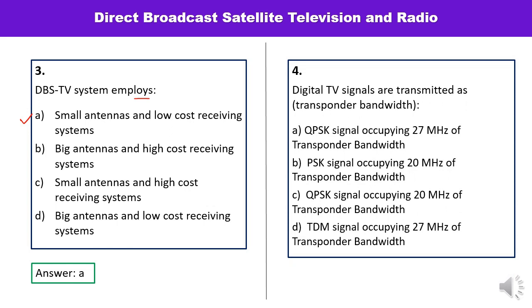Question number 4 is, digital TV signals are transmitted as, for which particular, means transponder bandwidth. Since you are aware that digital TV signals use QPSK, it means one thing is clear, QPSK, and it occupies 27 megahertz of the transponder bandwidth, means answer is A.